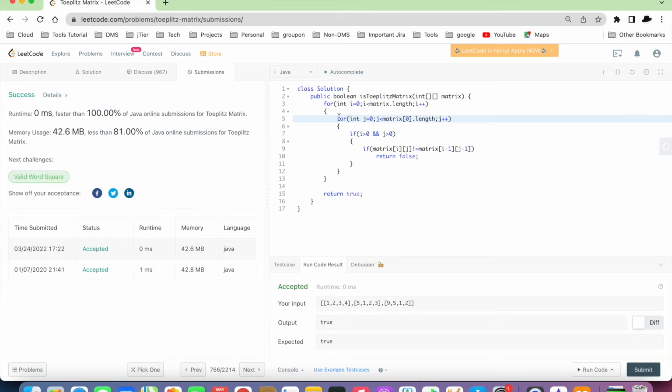Now we will see what the time and space complexity is. Since we are iterating over the entire matrix only once, and we are not performing any extra operations except this comparison with the previous diagonal value, the time complexity will be order of m times n, and we are not using any other data structure for storing anything, so the space complexity will be order of 1.